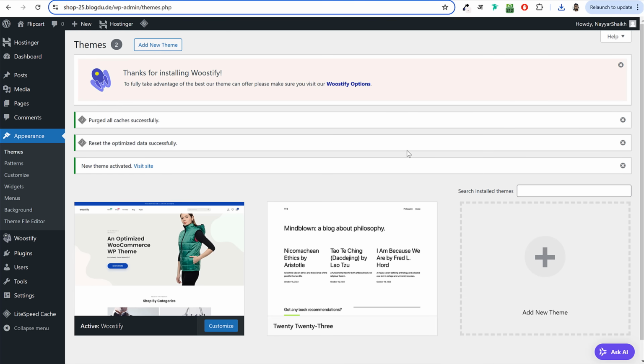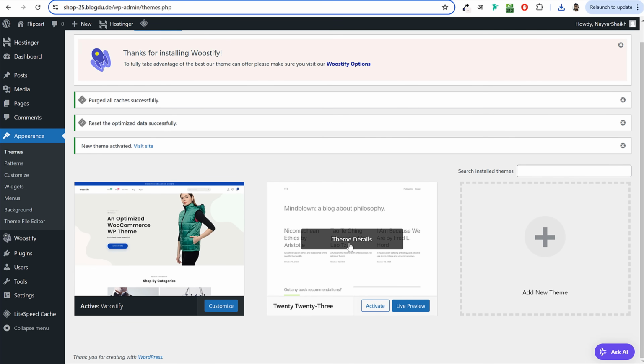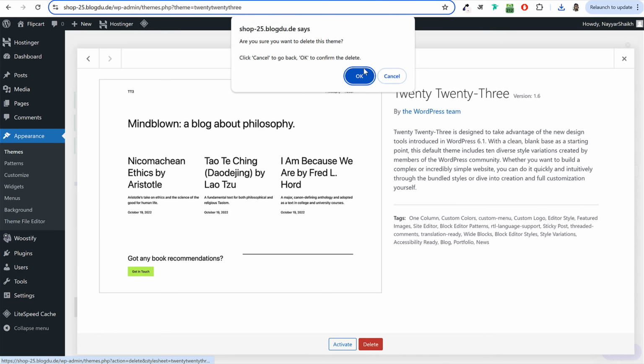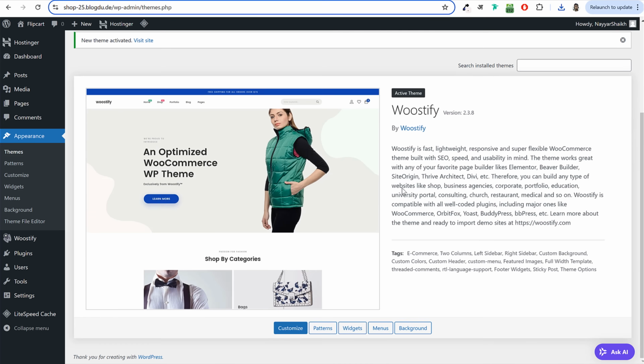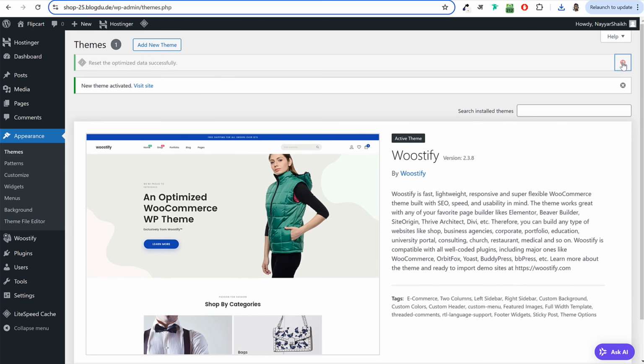And once this theme is activated, you can even delete this 2023 theme because we have the required theme installed and activated. And if you see any notices, you can just dismiss them.